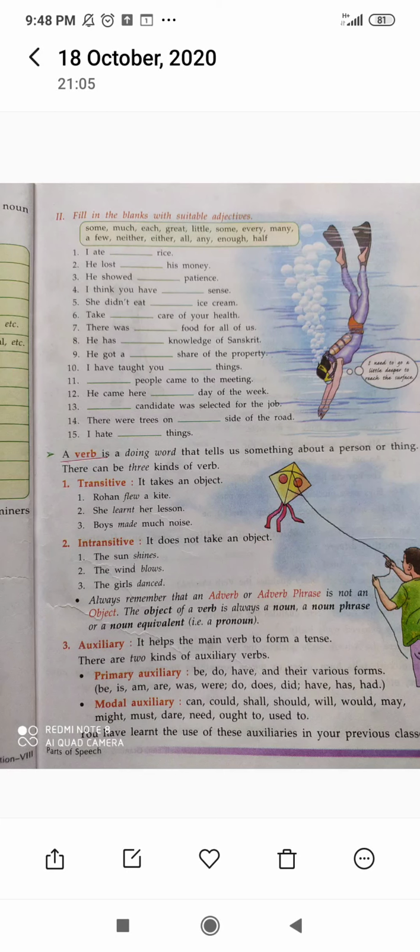I hope you understand adjectives properly. It is very easy. An adjective is a word which defines a noun. Mostly adjectives come before the noun.